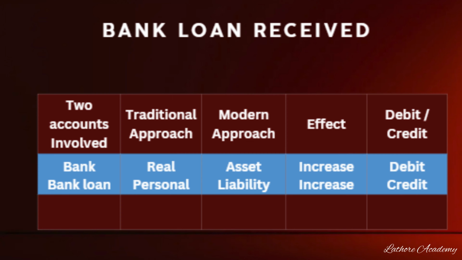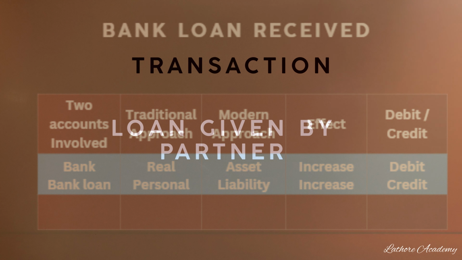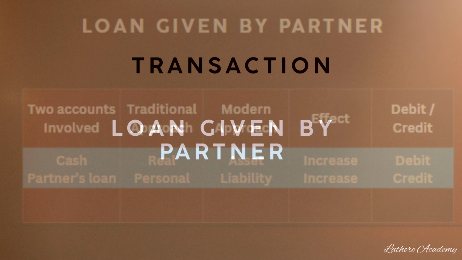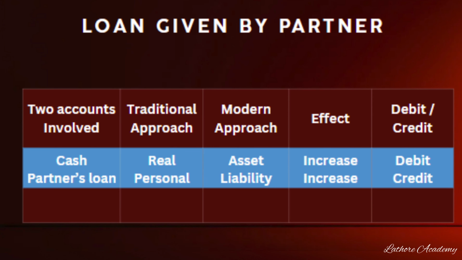Loan given by partner, another example. At times the partnership firms, if finding it difficult to manage finance, the partners give a loan to the firm. So the two accounts involved here are cash account and partners loan account. Cash is a real account, partners loan is a personal account. As per modern approach, cash is an asset, partners loan is a liability. To the business, cash balance is increasing, partners loan is also increasing. So the journal entry will be cash account debited to partners loan account.